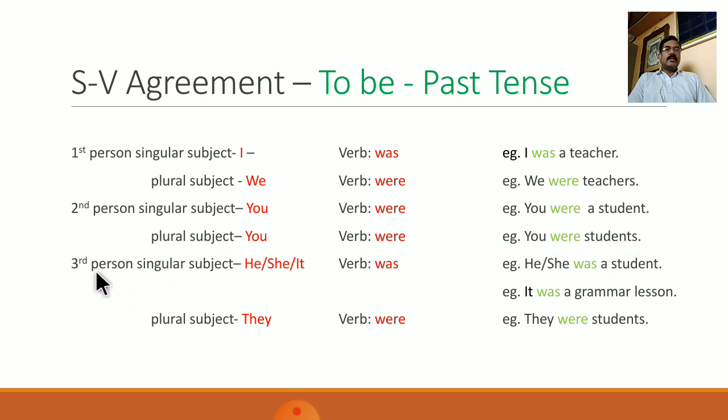If the subject is third person singular, that is he, she or it, in past tense, the form of to be that is used is was. For example, he was a student, she was a student, it was a grammar lesson. And if the subject is third person plural, that is they, the form of verb that is used is were. For example, they were students.